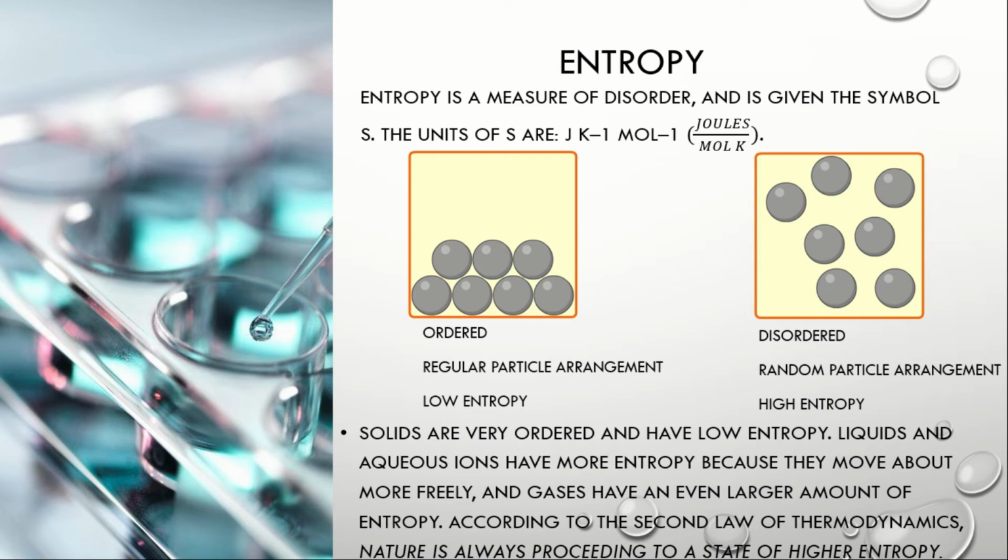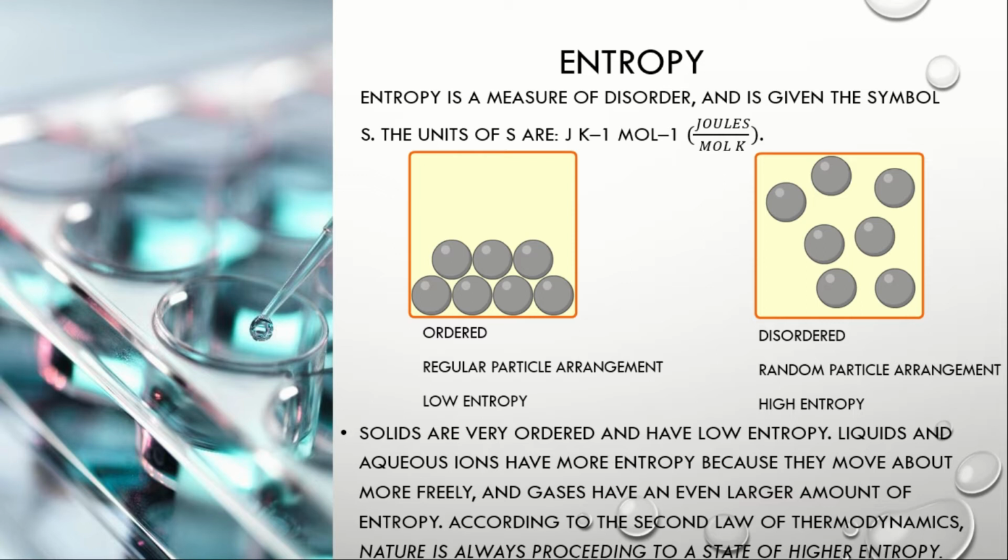Now let us study the two images. So the first one and the second one. On the first one, the pattern is regular, it is ordered, and because of that, mababa ang kanyang entropy or hindi siya magulo, hindi siya disordered.